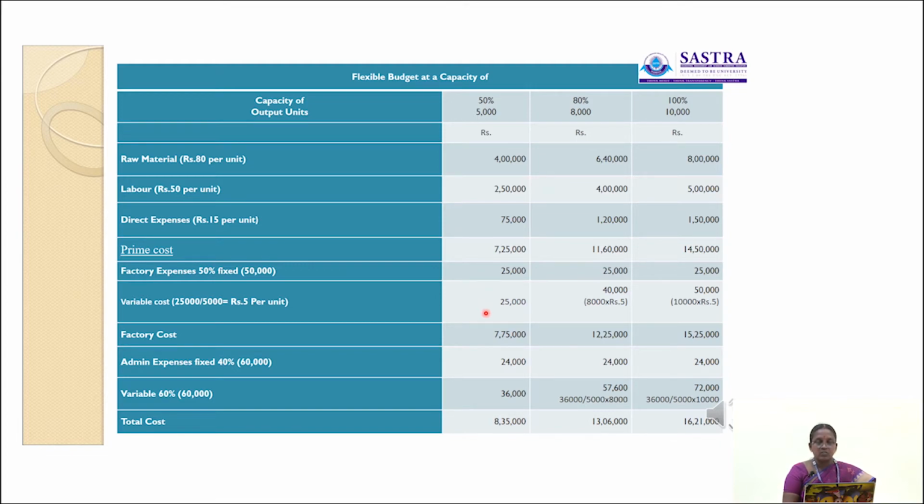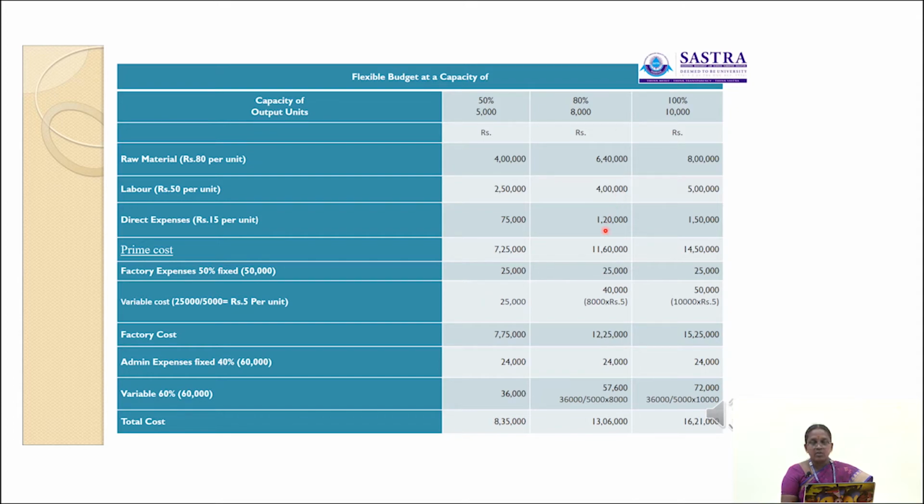Okay, the factory cost is equal to prime cost plus factory expenses. Here at 50% capacity level, prime cost was given as 7,25,000 plus 25,000 fixed factory expenses plus variable cost rupees 25,000. So the total is 7,75,000. 7,75,000 is the factory cost at 50% capacity level.